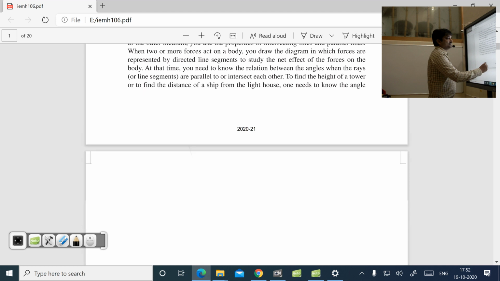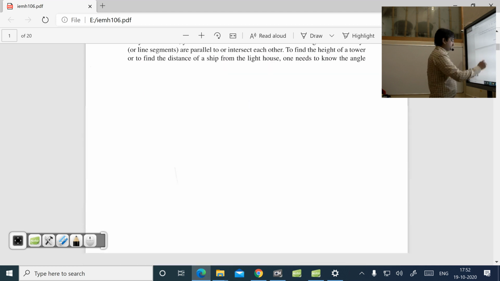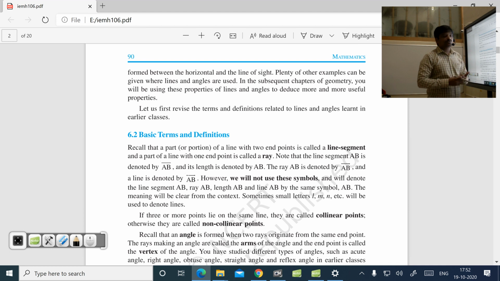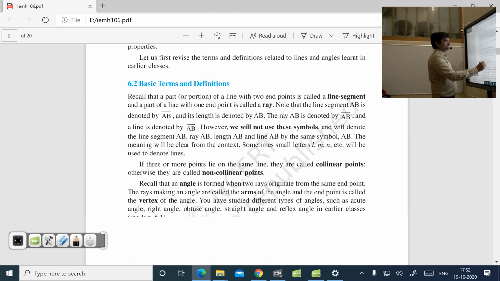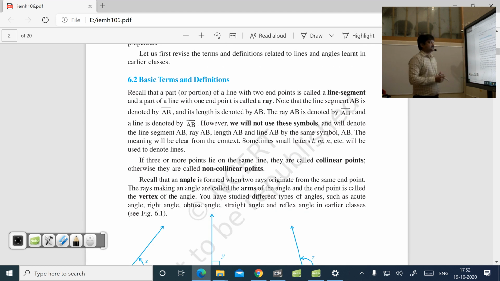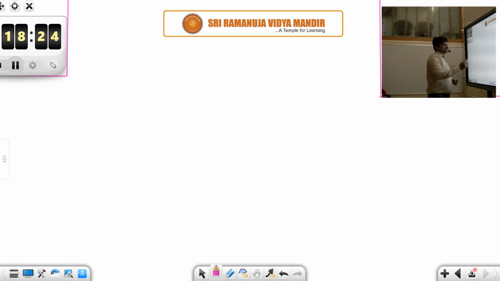Okay, guys, let me continue. The basic terms you need to learn before we get on to this chapter: first of all, let's revise the terms and definitions related to lines and angles which we have learnt in earlier classes. The first thing is, what is meant by a line segment? A line segment is a part or portion of a ray. You need to understand this difference: what is meant by a line, what is meant by a ray, and what is meant by a line segment.